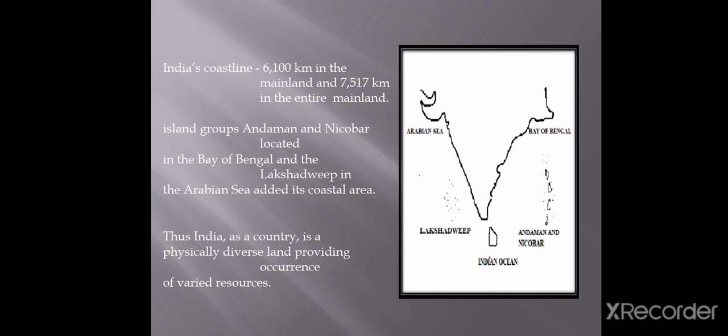The peninsular part of India extends towards the Indian Ocean. This has provided the country with a coastline of 6100 km in the mainland and 7517 km in the entire geographical coast of the mainland, plus the island groups Andaman and Nicobar located in the Bay of Bengal and the Lakshadweep in the Arabian Sea. Thus, India as a country is a physically diverse land providing occurrence of varied resources.